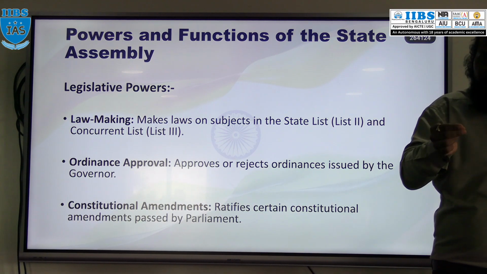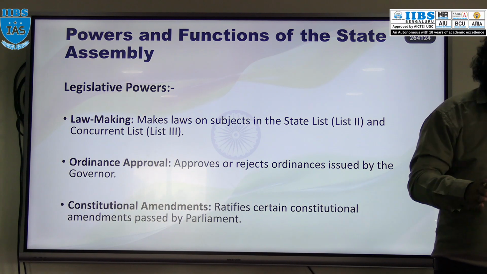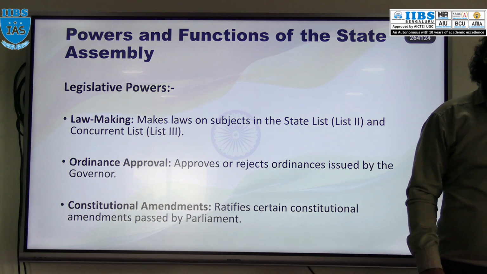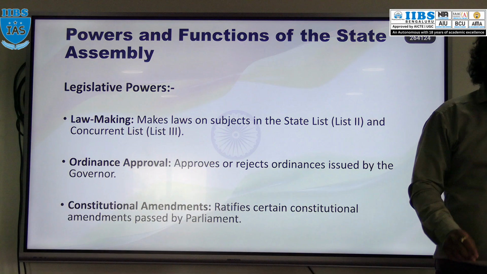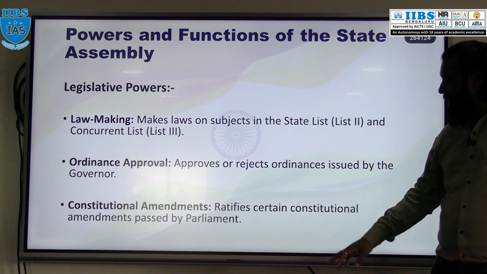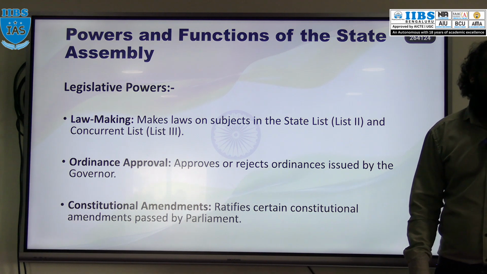For that type of bill, parliament has to pass it with special majority, plus that bill has to be ratified by not less than half of the Indian states. So certain constitutional amendment bills will be ratified by the state assembly.